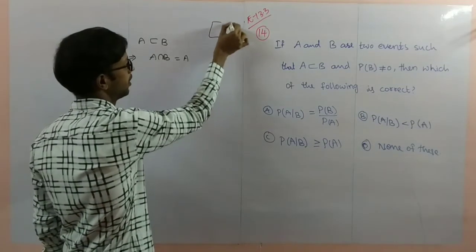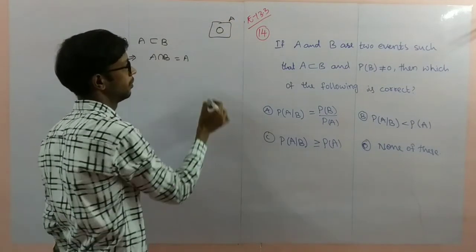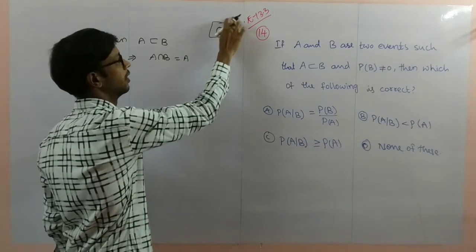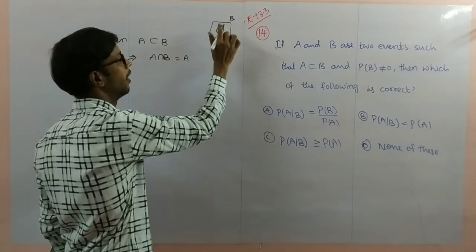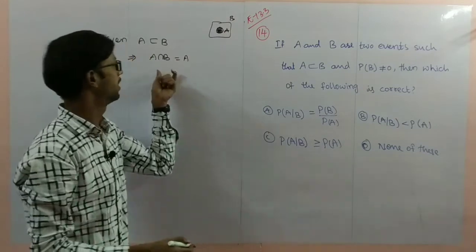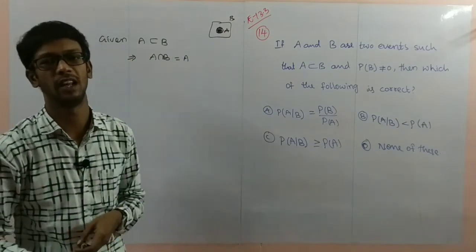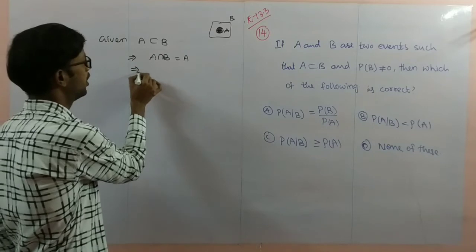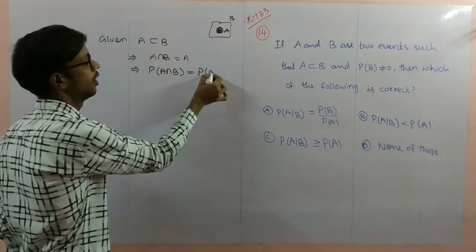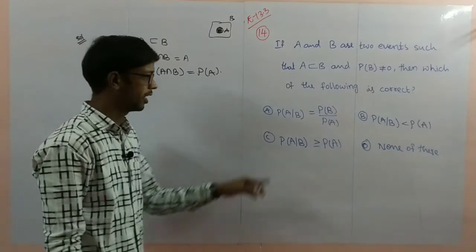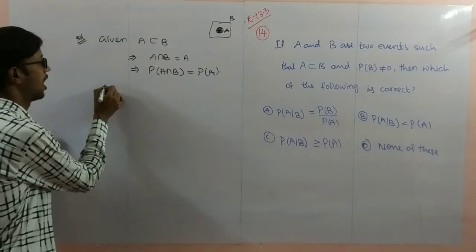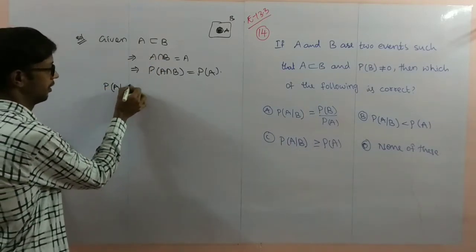Why? Because you observe, this is B, this is A. A is the subset of B. So what is the intersection part? Intersection part is A. So by the diagram I am writing A intersection B is equal to A. Apply the probability on both sides: probability of A intersection B is equal to probability of A. You observe in options P of A by B. I'll write the formula P of A by B first.